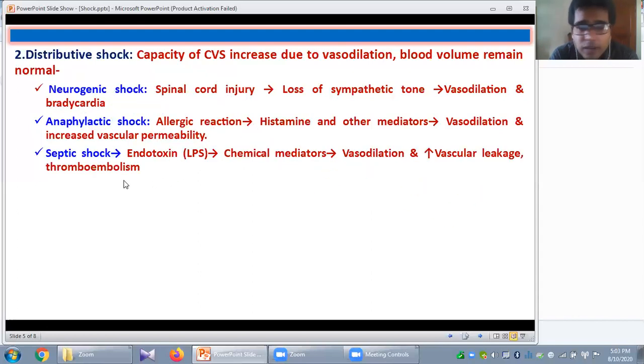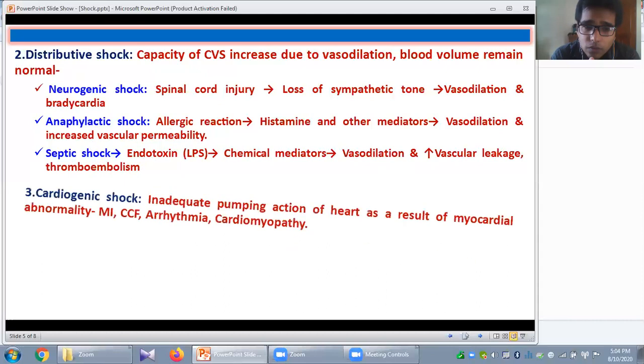And another very important cause of distributive shock is septic shock. Septic shock is basically caused by infection, especially the gram-negative organism. They produce the endotoxin, also known as lipopolysaccharide. And due to this antigen antibody reaction, there will be a release of chemical mediators. And again, this will cause vasodilatation and also increase the vascular leakage. So what will happen? Again, due to this vasodilatation and increased vascular leakage, the effective circulating blood volume will be decreased.